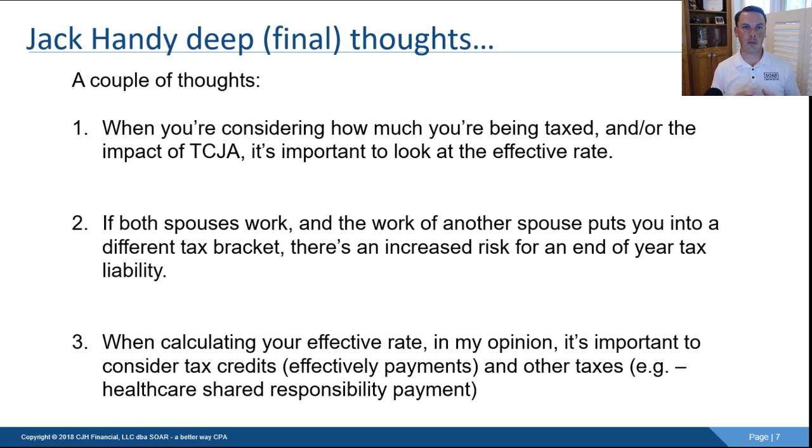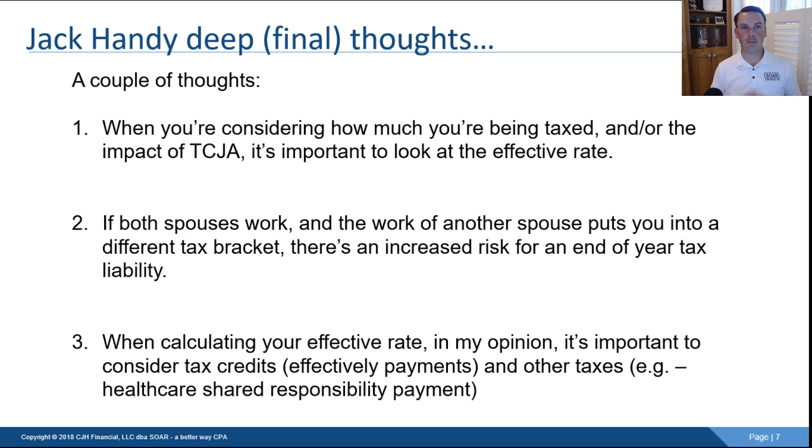So if your spouse's income is going to put you into a different tax bracket, because those two payroll systems, between your employer and her employer, or his employer, they don't talk to each other, right? They just withhold based on those tax brackets and what your income is going to be in a silo. So when you're thinking about it, you want to be thinking about it holistically. Your income plus your spouse's income, where's that going to put you?